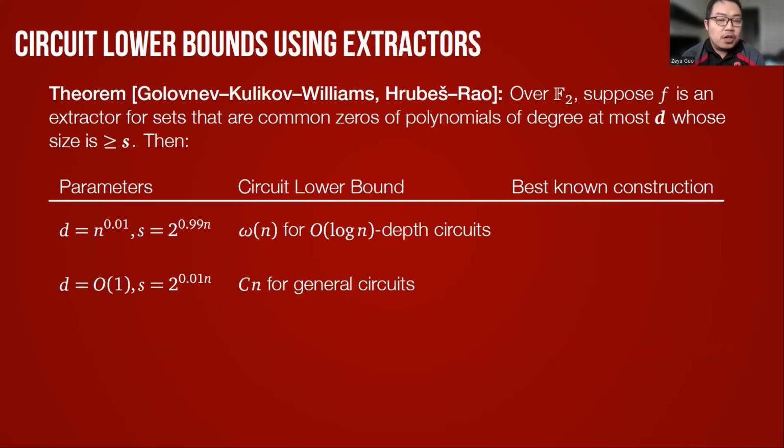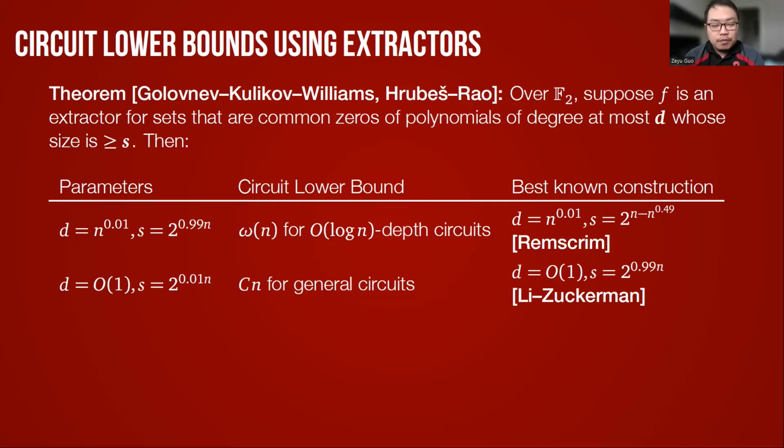On the other hand, we could also consider generalizations of affine sources over F2, for example variety sources over F2. Golovnev, Kulikov, Williams, and Hirahara-Santhanam show that if we have good enough explicit extractors for variety sources over F2, this would give new circuit bounds. Non-trivial extractors for variety sources over F2 were constructed by Ramsgrim and also by Lee and Zuckerman. However, these constructions, while non-trivial, are not good enough to lead to new circuit bounds.